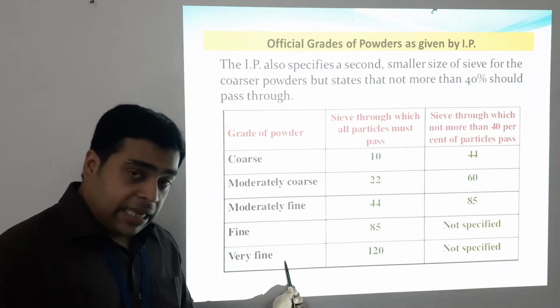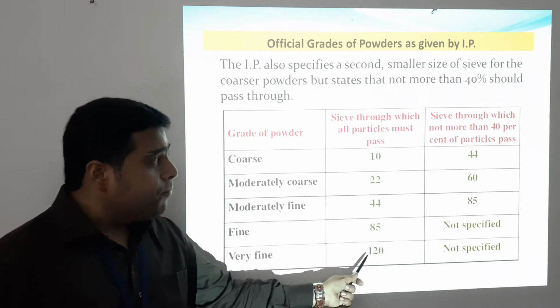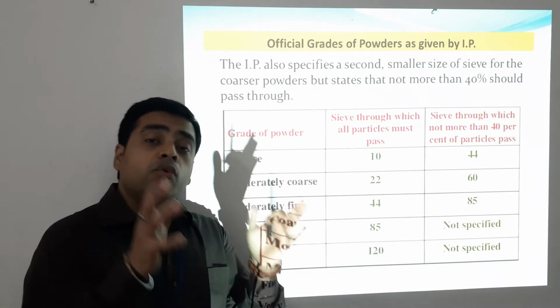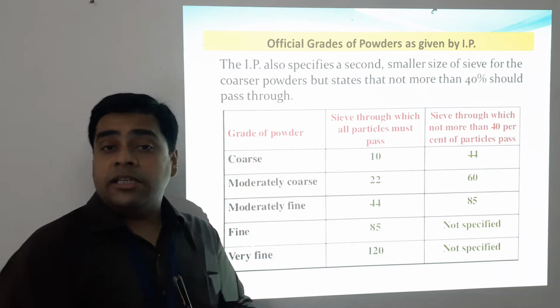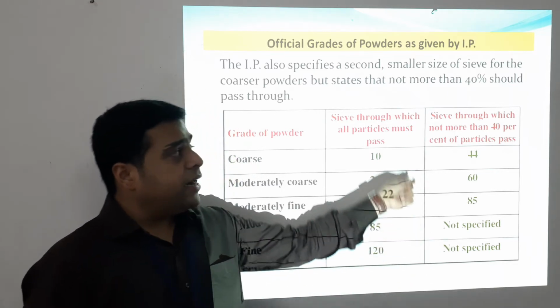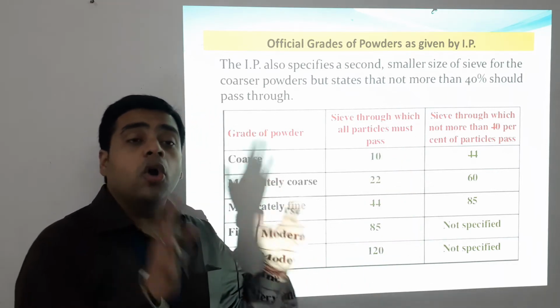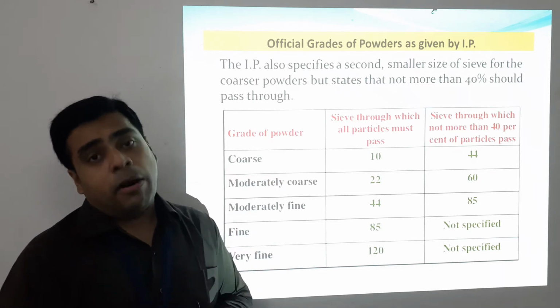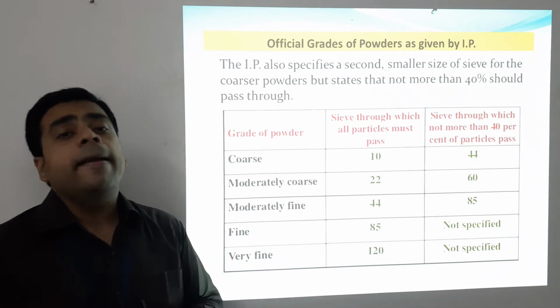That is exactly the case for very fine powders, where it is specified that through sieve number 120 all particles must pass, but it is not specified through which sieve not more than 40% of the powder particles can pass.